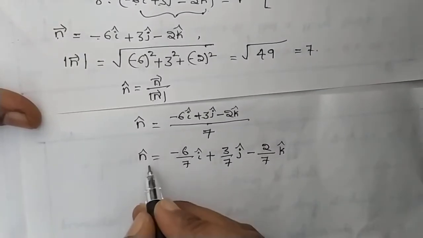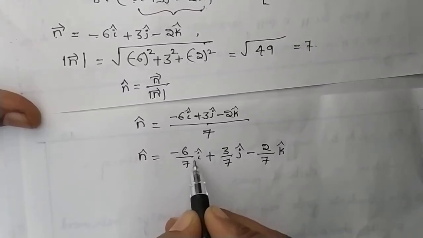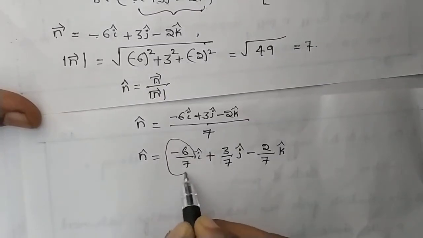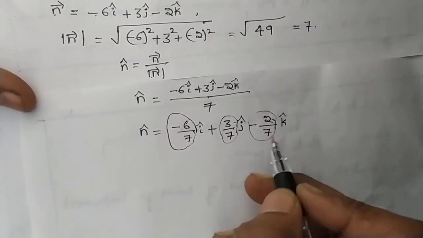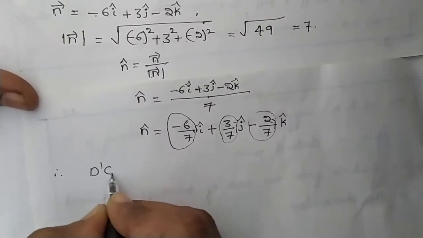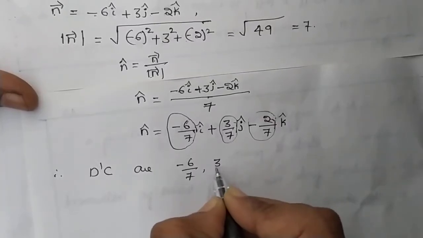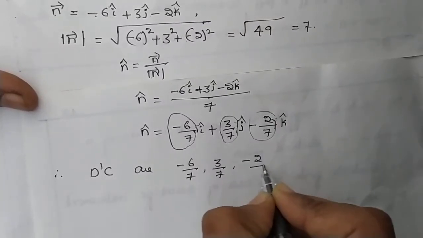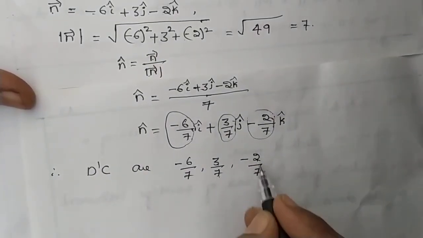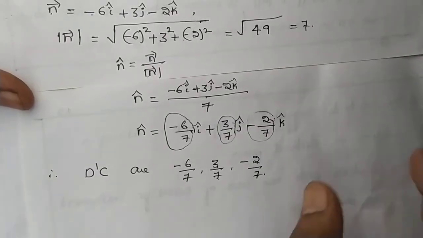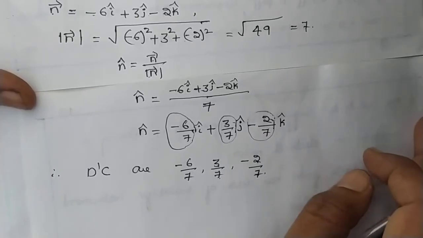Now in this unit normal vector we have the direction cosines. The direction cosines are minus 6 by 7, 3 by 7 and minus 2 by 7. Right? Hence, this is the procedure to find the direction cosines of the plane.